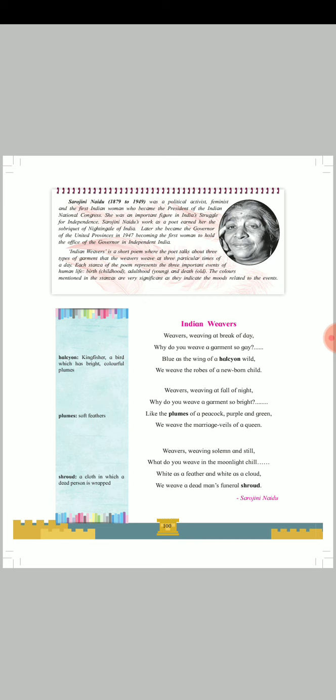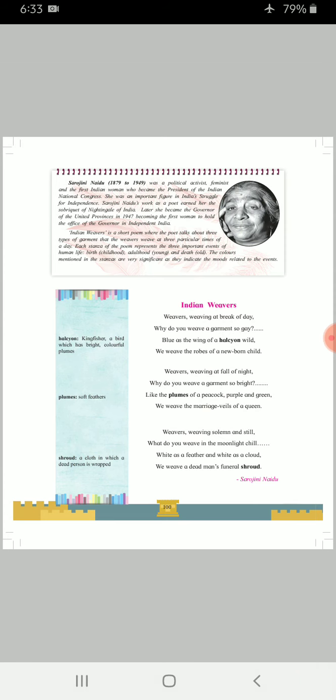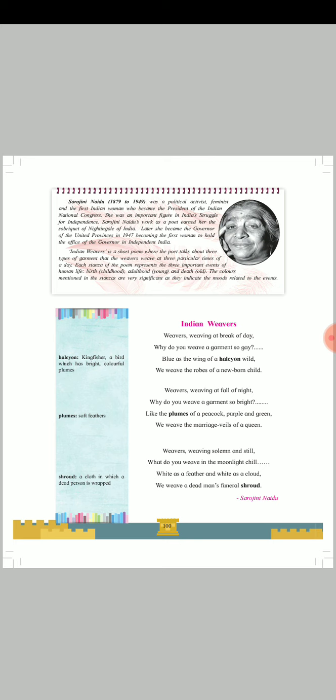This is actually a very short, three stanza poem. Here is the first stanza, there is the second, and this is the third stanza. It gives the information of garments that the weavers weave at three particular times of a day.